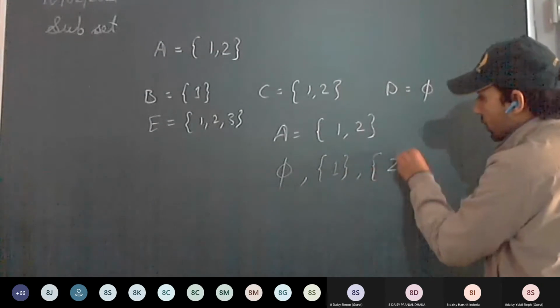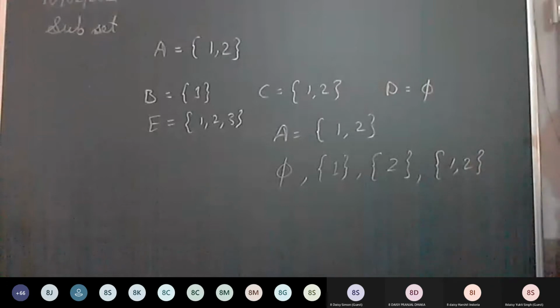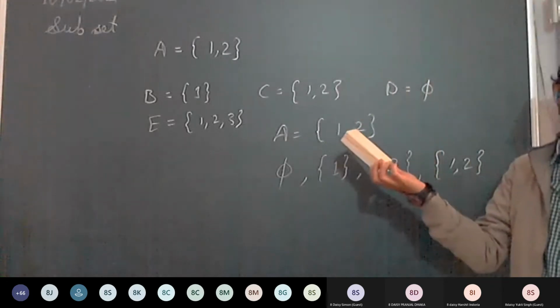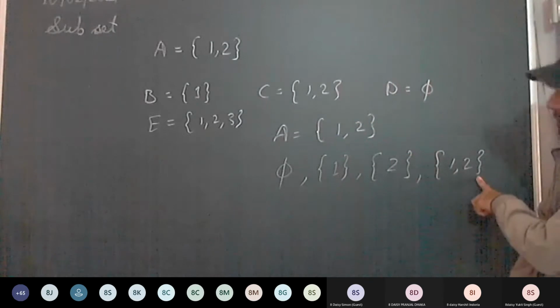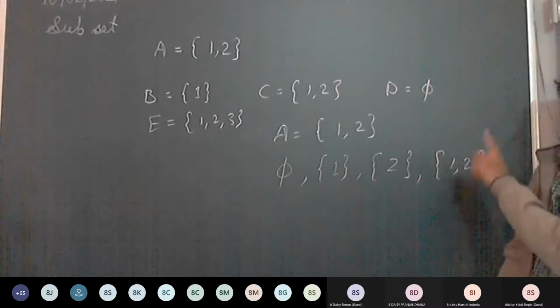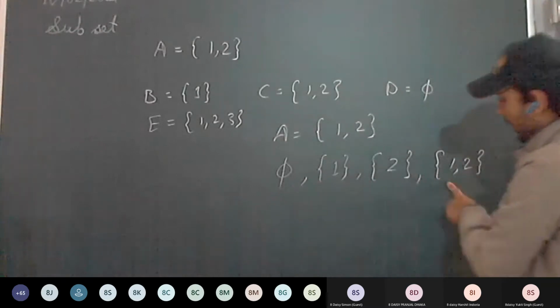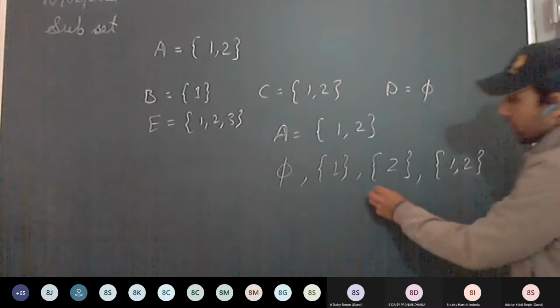And this is also a subset of A. So a set is a subset of itself. Always remember, a set is a subset of itself, always. So how many subsets have we got?